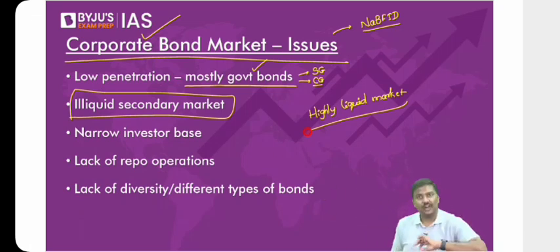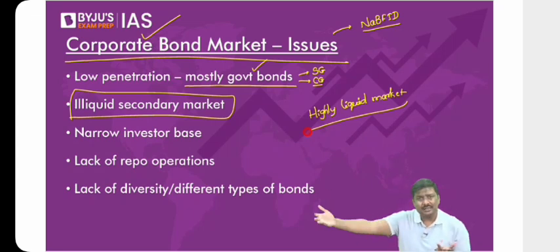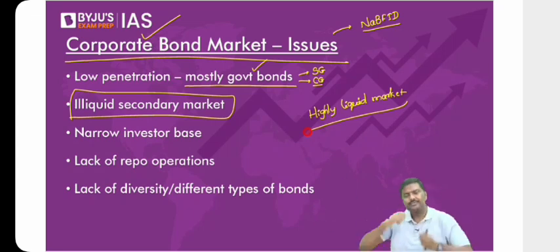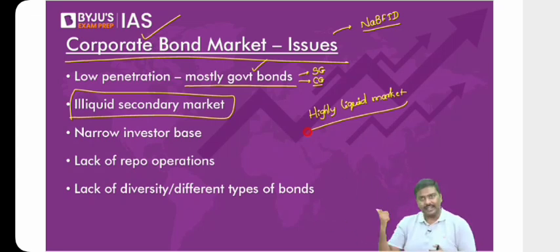You purchase the shares of, let's say, TCS company. Can you easily sell it in the market? Are there buyers for the TCS shares in the market? Of course, yes. So generally we say there is a liquid secondary market. Liquid secondary market means there is a supply and good demand for these kinds of instruments.